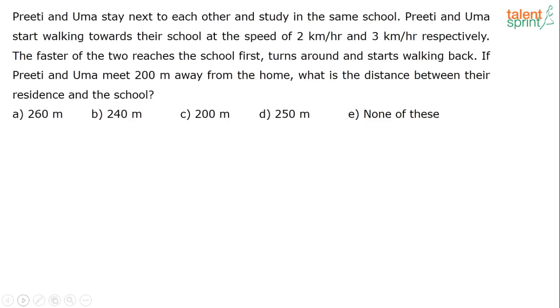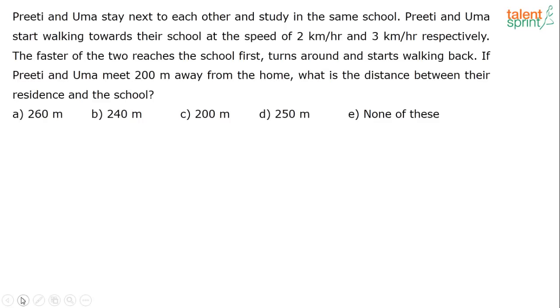The next question is there on your screen. Preeti and Uma stay next to each other and study in the same school. Preeti and Uma start walking towards their school at the speed of 2 kilometers per hour and 3 kilometers per hour respectively. The faster of the two reaches the school first, turns around and starts walking back. If Preeti and Uma meet 200 meters away from their home, what is the distance between their residence and school?